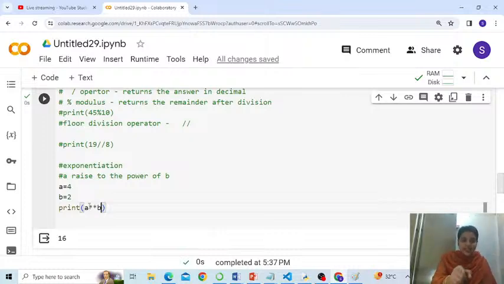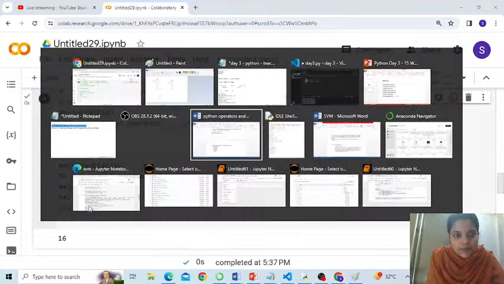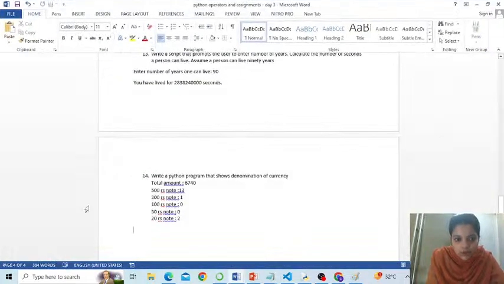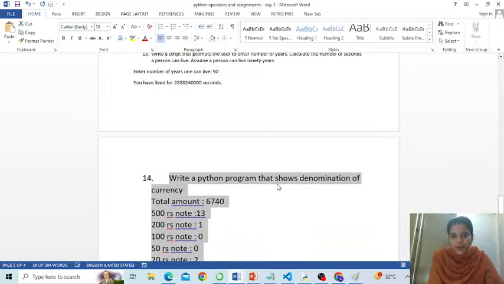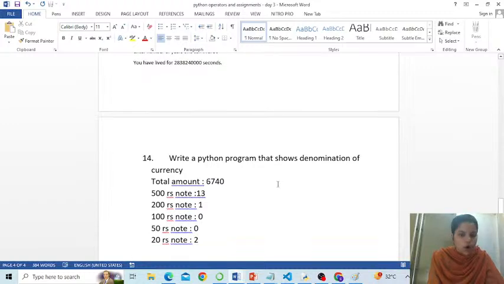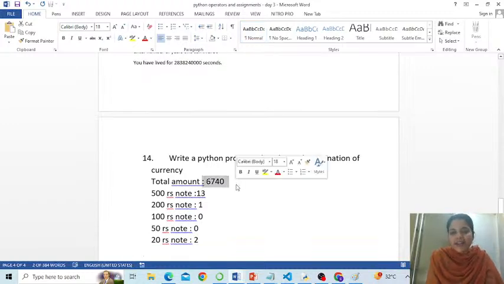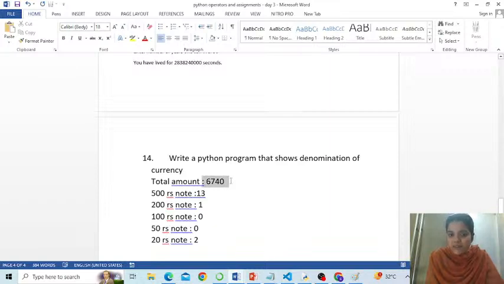All of us here, people, in the assignment section today, I have written one same program which I had asked you to solve for JavaScript. Those who were not with us that time, now concentrate. Denomination of currency. Okay, if you could read this question. Write a Python program that shows denomination of currency. All that you need here is different arithmetic operators. So if this is the total amount 6740, you have to show the complete denomination. If I have to give you exchange, people, how will I give in the notes starting from highest to lowest?